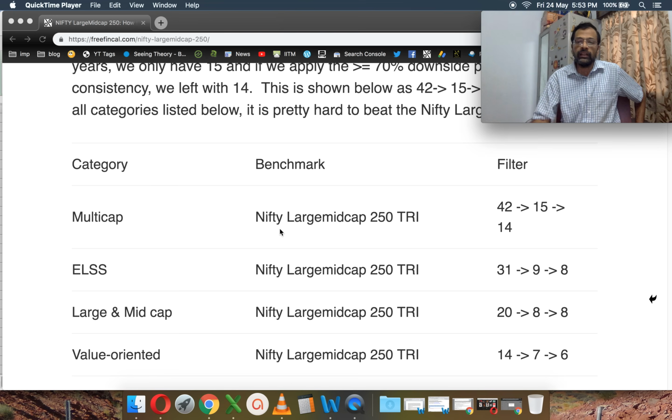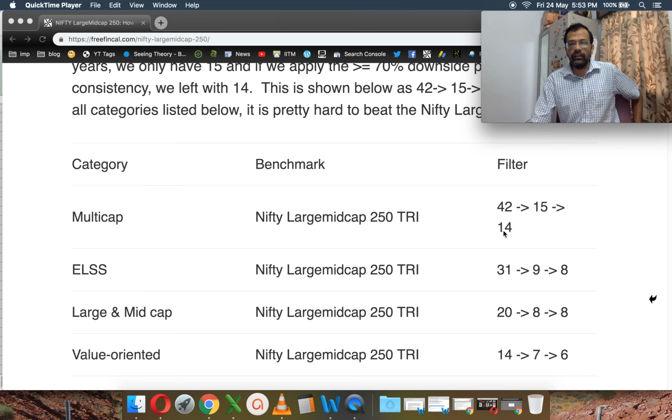And if you notice, there are 42 multi-cap funds, and if I expect a multi-cap fund to beat this index with 70% consistency over every possible 5-year return period, it's only 15 funds that have managed to do that.